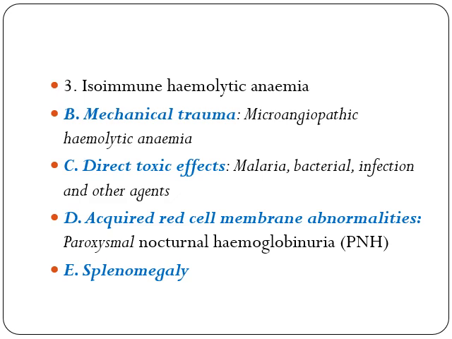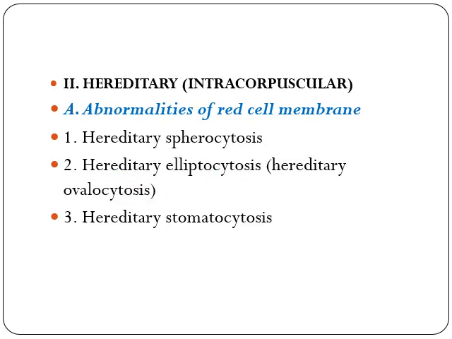Next, due to direct toxic effects, due to any infections, basically bacterial infections, or due to malaria or any toxic agents, acquired red cell membrane abnormalities like paroxysmal nocturnal hemoglobinuria, and finally splenomegaly. Now talking about the hereditary type of hemolytic anemia, first, abnormalities of the red cell membrane. In this, number one, which is the most common, is hereditary spherocytosis, then hereditary elliptocytosis, hereditary stomatocytosis.